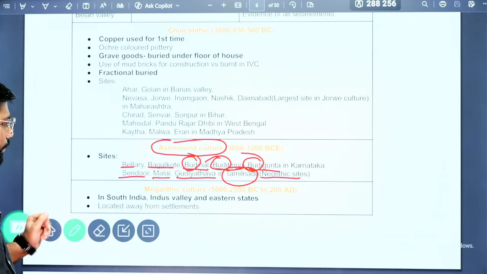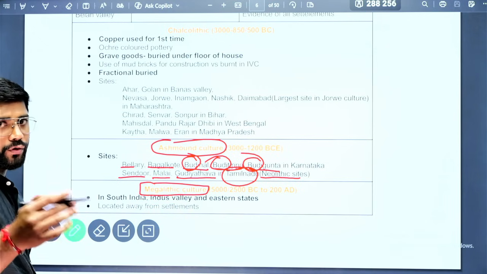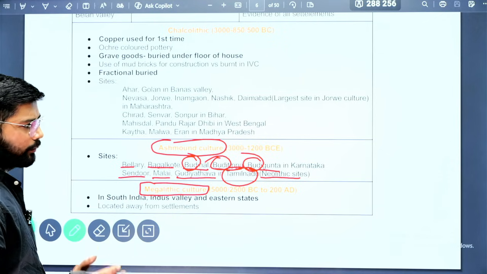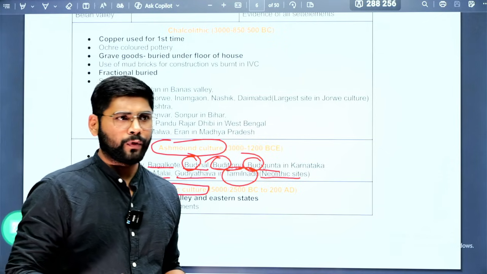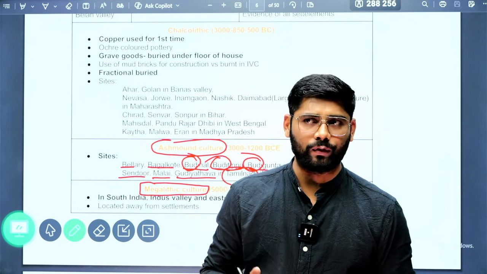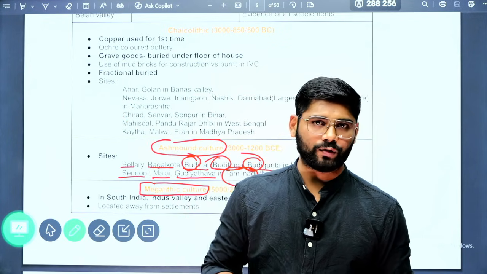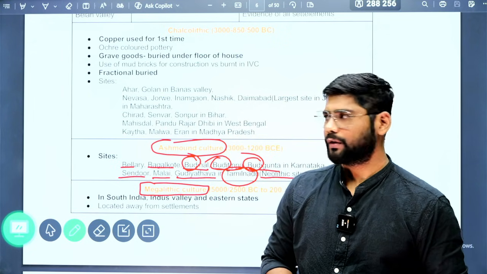Okay, next important site is the megalithic culture. Megalithic culture means the stone builders. They buried people and put stones everywhere, so you find the evidence. If you know the Vikings, the ancestors of the Norse people, they practiced this megalithic culture till the medieval period.